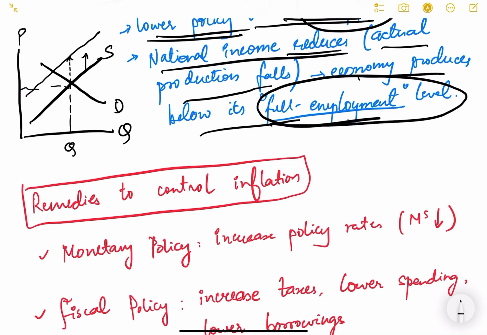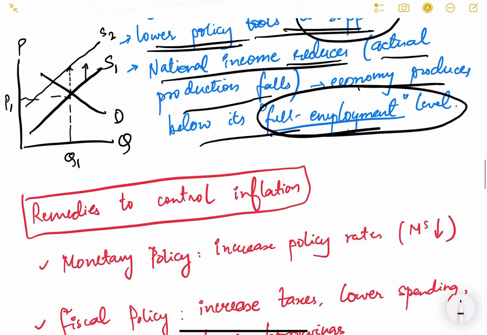Initially this was the equilibrium price P1, Q1. Now the supply curve has shifted from S1 to S2. For the same quantity on the old curve, on the new curve the price has increased, and this is true for every quantity.